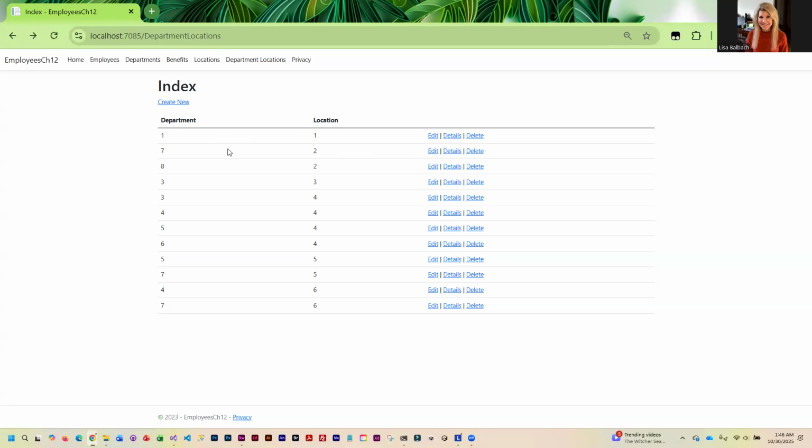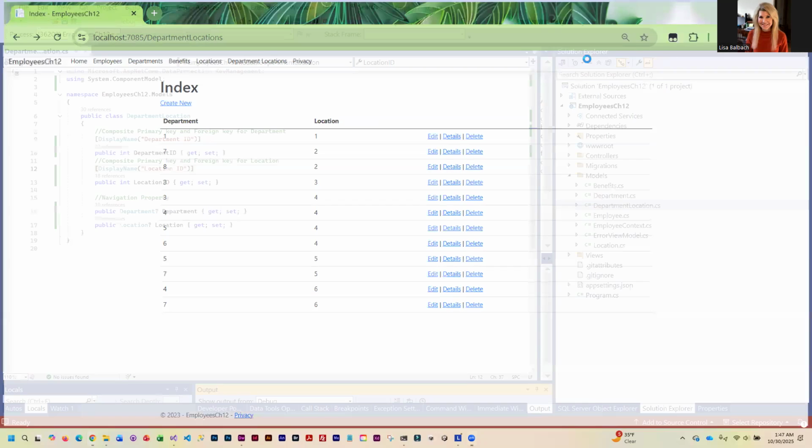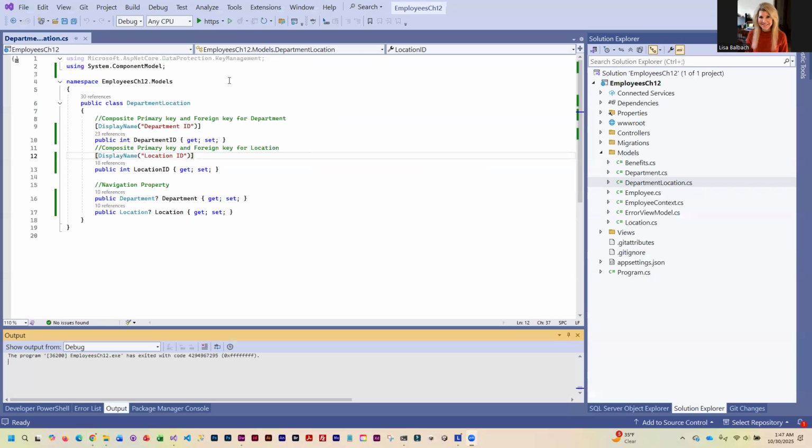If we add additional properties, then we could have an edit and we'd be able to change those extra properties, but we don't. A bridge table doesn't usually have additional properties. It only has the fields that make up the key. So we have some modifications to make to our app.